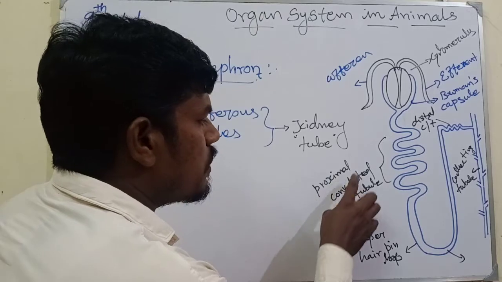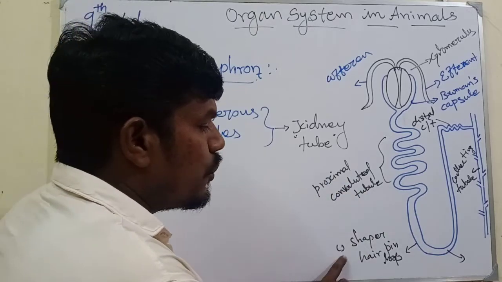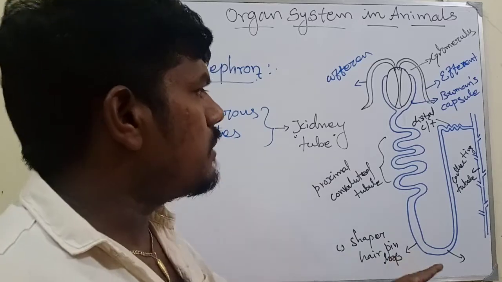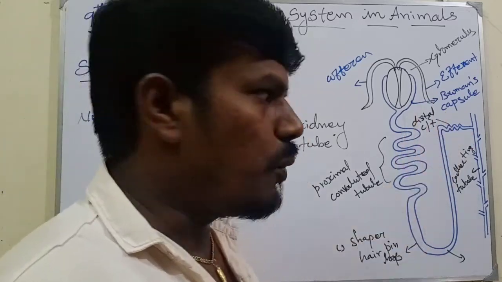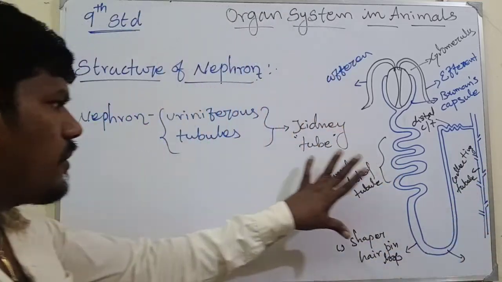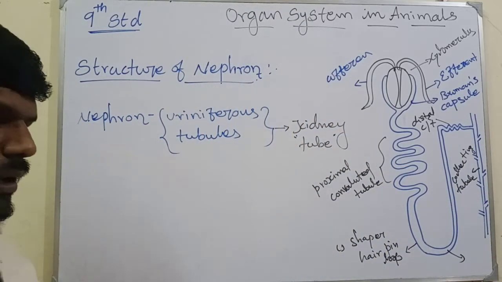That is the proximal convoluted tube and the U-shaped hairpin loop. This is the U-shaped hairpin loop and the distal convoluted tube, and finally it goes and connects to the collecting tube. If you take and write these separately, you will get full marks.